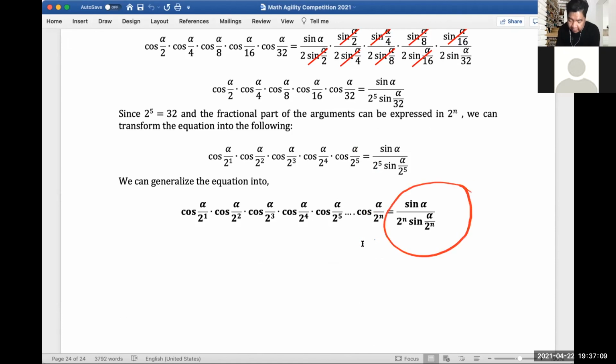So sine alpha over 2 to the n, sine of alpha over 2 to the n. So you can actually compare. Whatever is the last part of your cosine alpha here would be based on the 2 to the n part in front and the denominator of your argument. All right. So we're done.